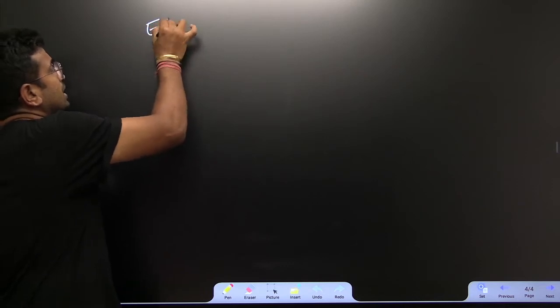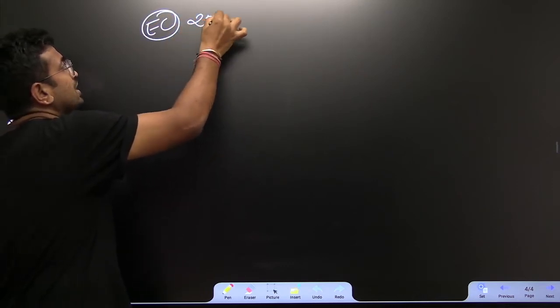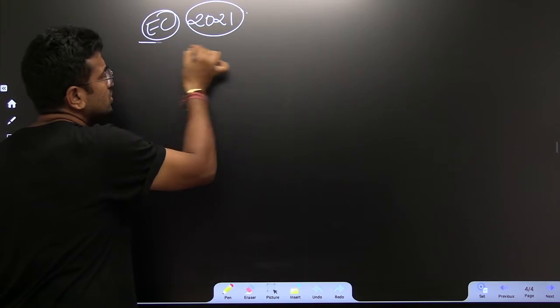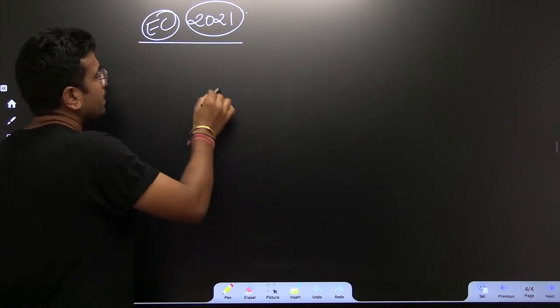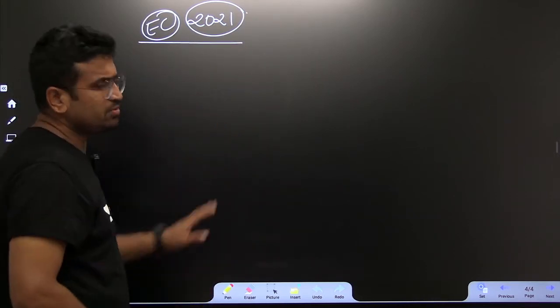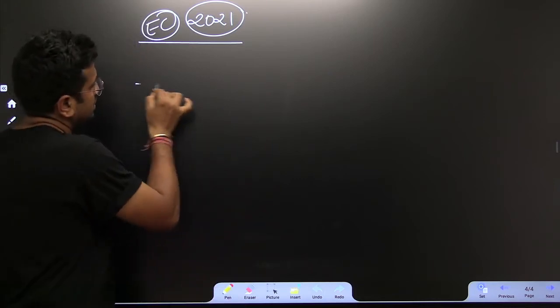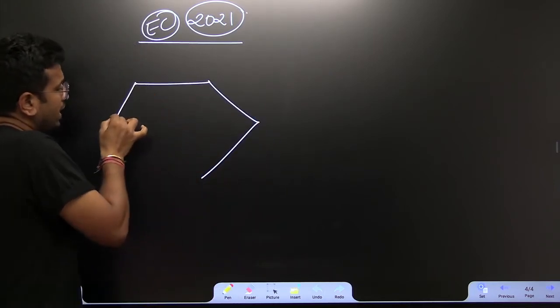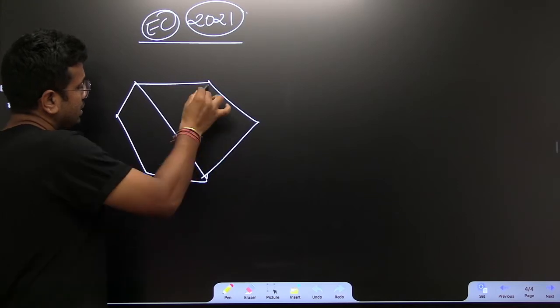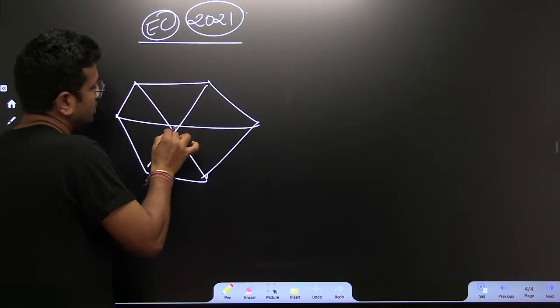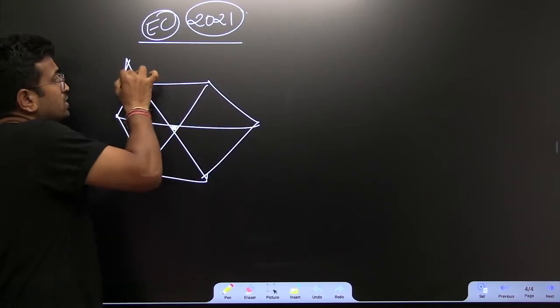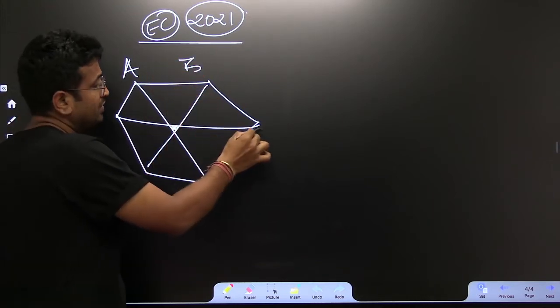There was a question which was asked in the electronics branch, the one which I discussed yesterday as well. Very nice question, very basic question. Even before discussing this question, I should say this point. When you say regular hexagon, what exactly is the meaning of this? Please consider this. This is not the question they have asked, I'll tell you that question.